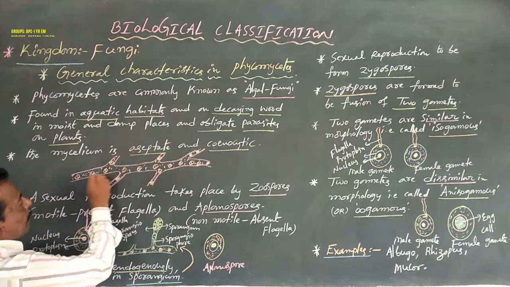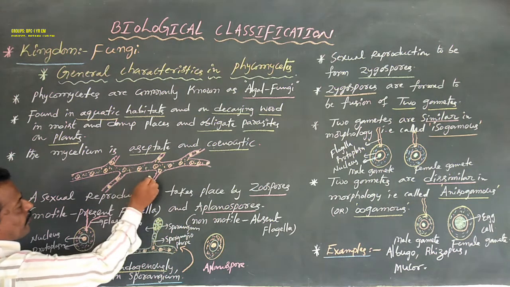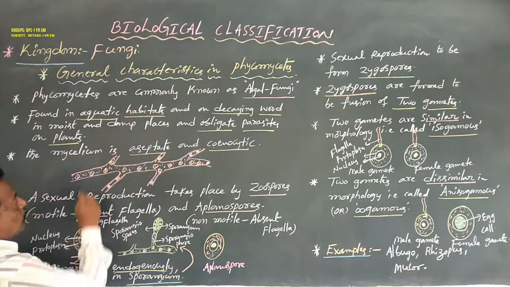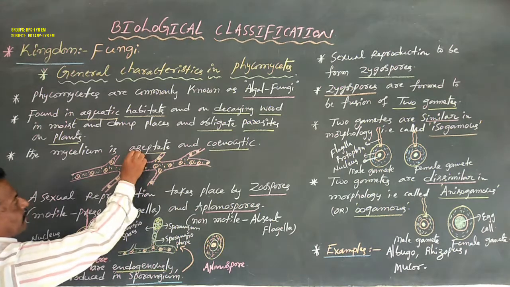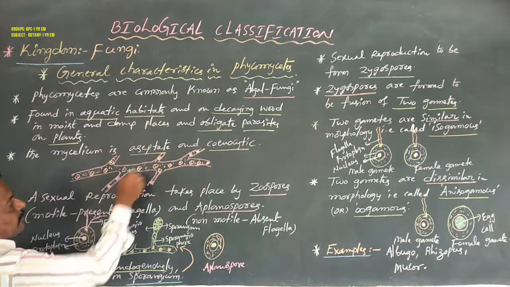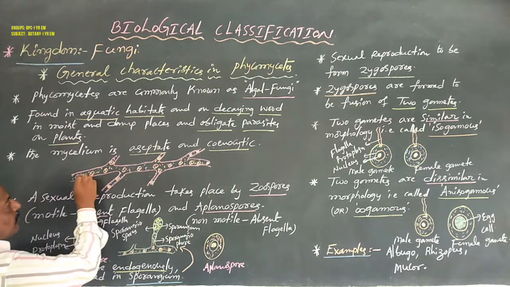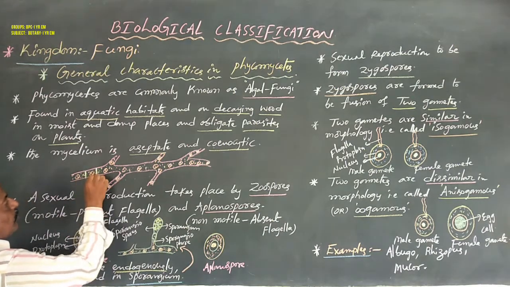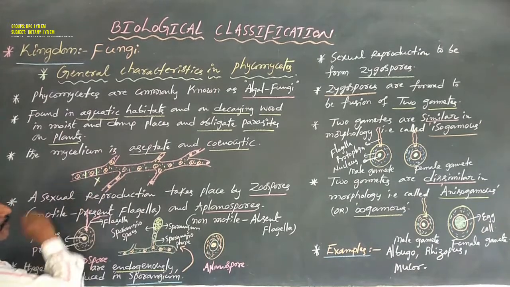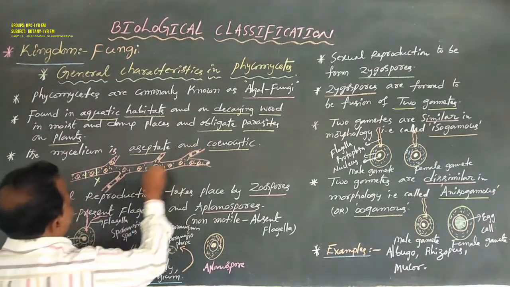If you observe the Albugo mycelium or the Rhizopus mycelium, the mycelium is totally aseptate: cross walls are absent between one nucleus and another, and it is coenocytic.